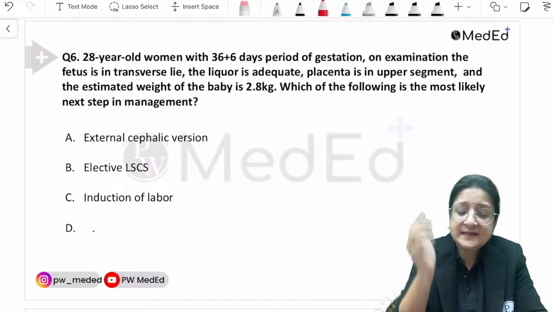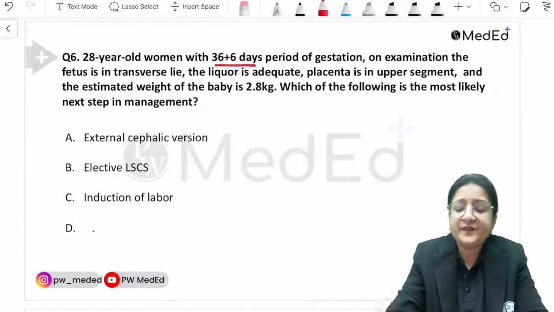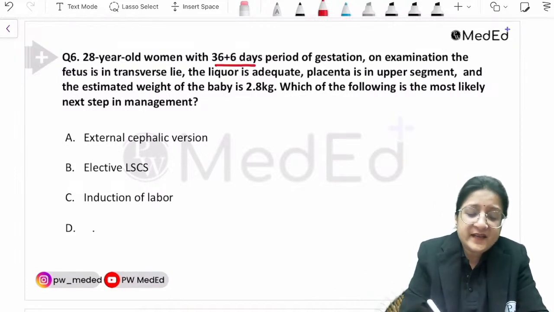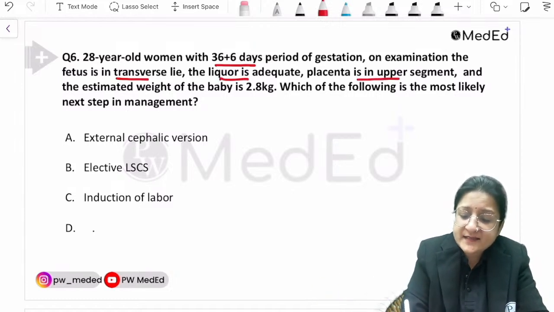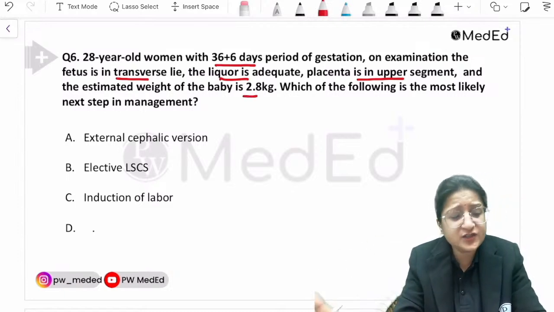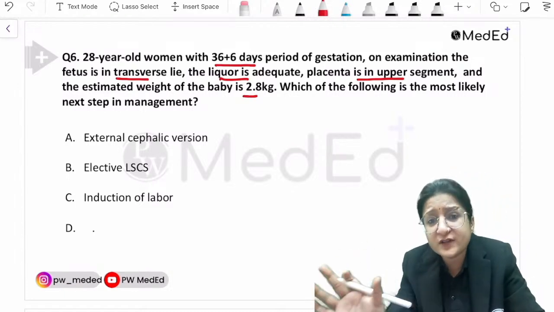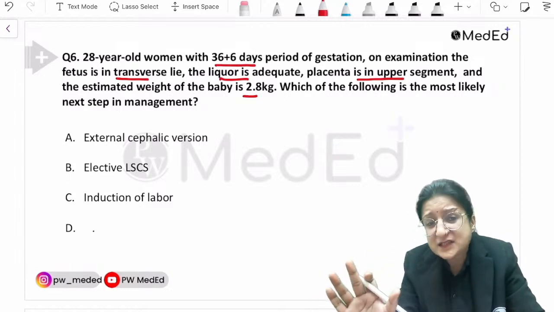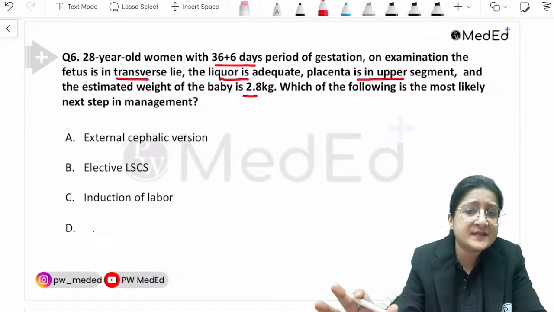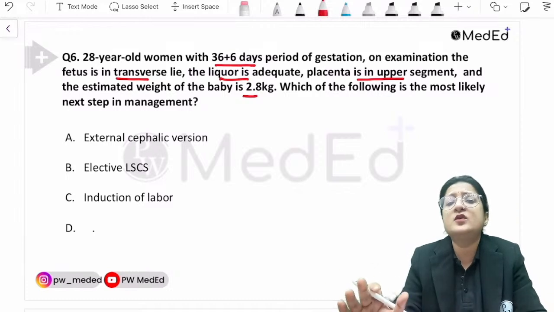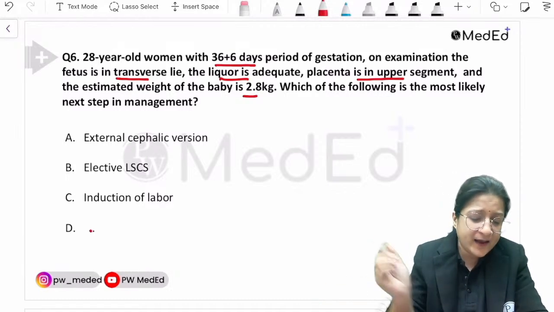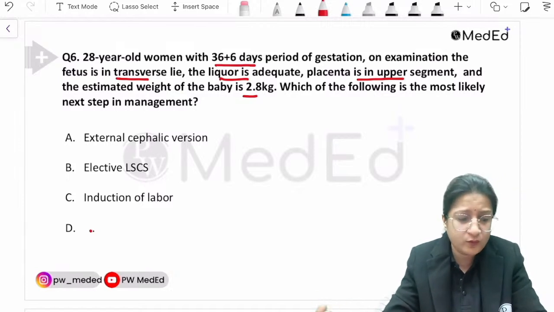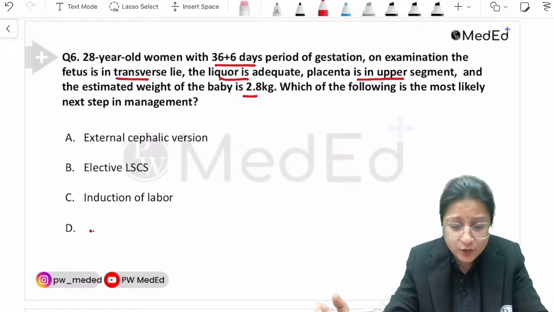A 28-year-old woman with 36 weeks plus 6 days of gestation on examination is in transverse lie. Liquor is adequate, placenta is in the upper segment, and estimated fetal weight is about 2.8 kg. So everything is normal, except for the lie. Everything is fine except for the transverse lie. Which of the following is the most likely next step in management? I really don't have option D, what it was. If you remember, you can point it out to me.